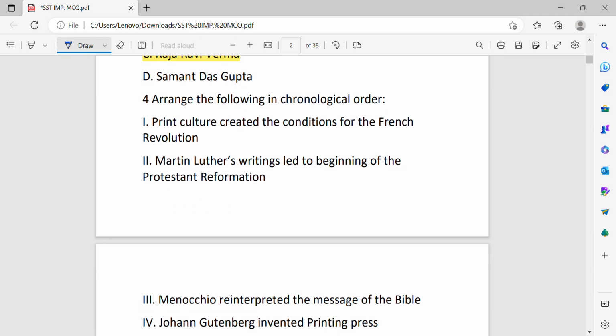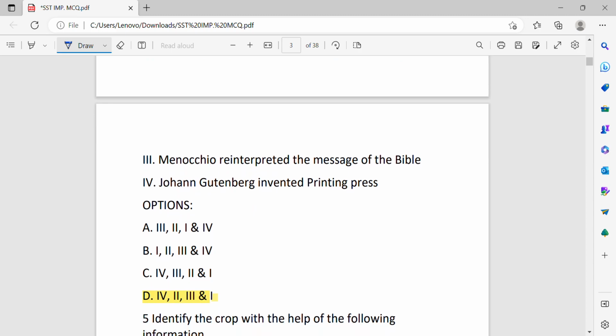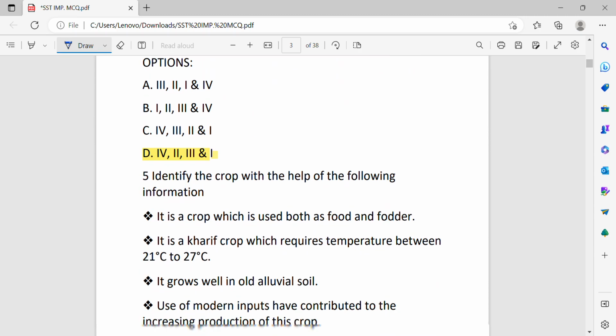Arrange the following in chronological order. Print culture created the condition for the French Revolution. Martin Luther's writing led to beginning of Protestant Reformation. Mcq reinterpreted the message of Bible. John Gutenberg invented printing press. D option is the correct answer.